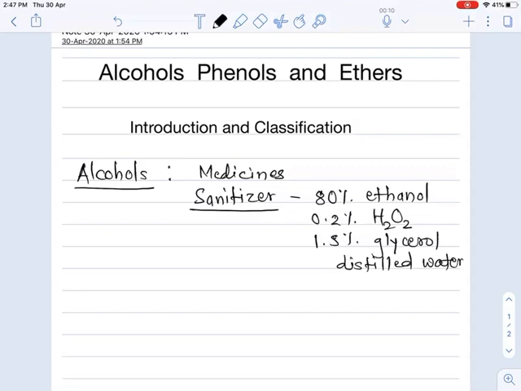It has tremendous demand because of corona. People all over the world have started using sanitizer, so its demand has increased, and it contains a major portion of alcohol. So alcohol plays a very important role in our daily life.